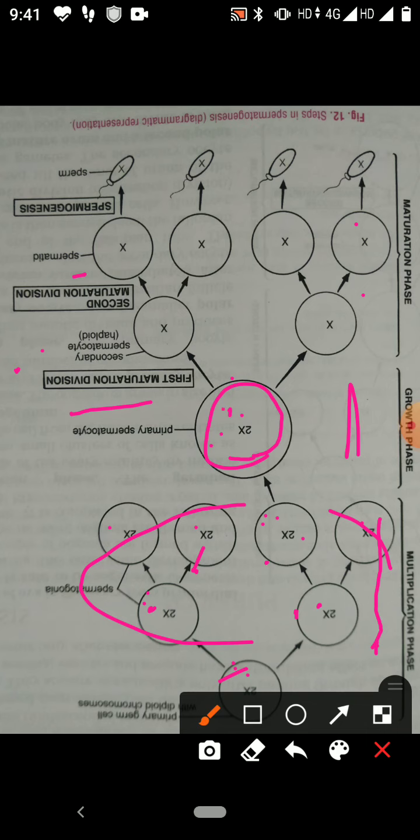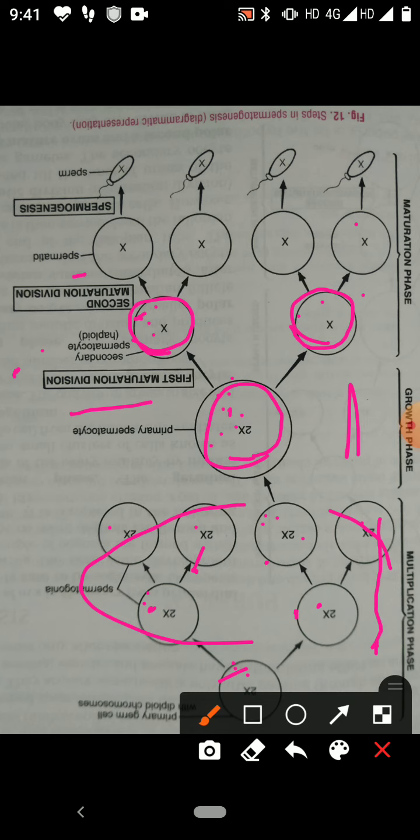Primary spermatocyte undergoes first maturation division, that is meiosis I. Then from this cell, two haploid daughter cells are produced. These haploid daughter cells have half the number of chromosomes which are present in the primary spermatocyte. Now these cells are called secondary spermatocytes.